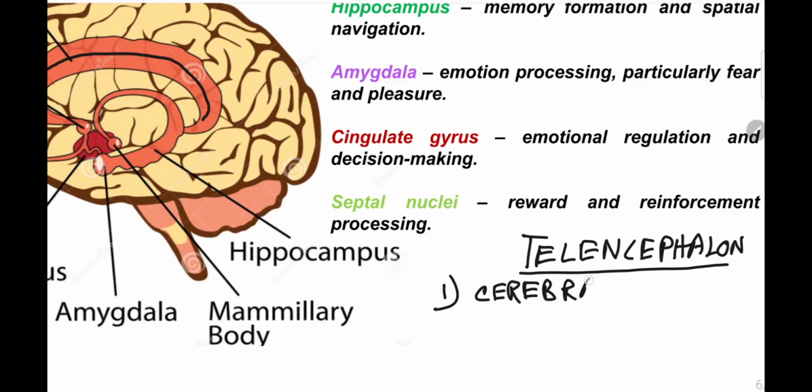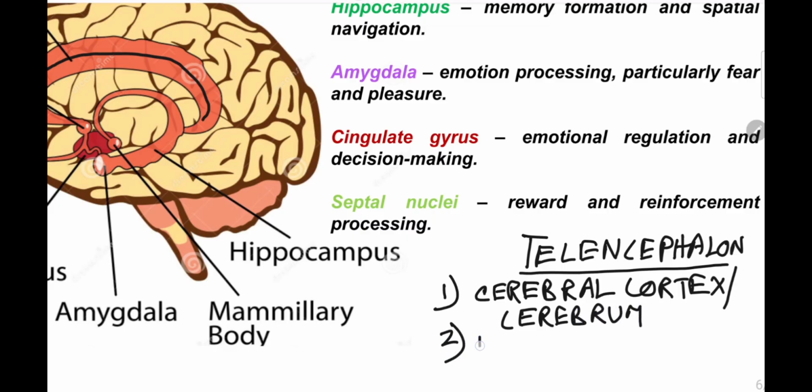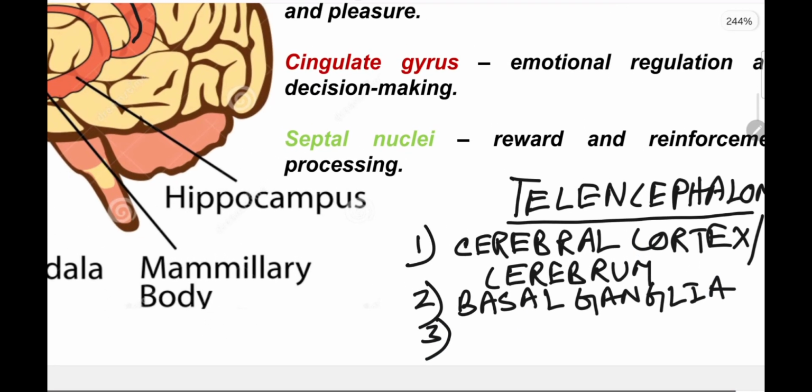Secondly, basal ganglia, thirdly, limbic system.